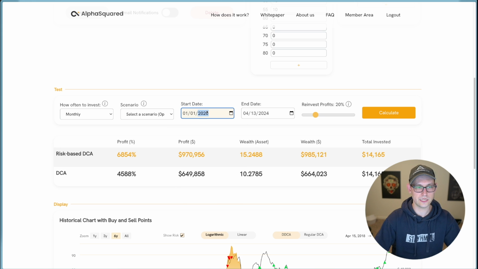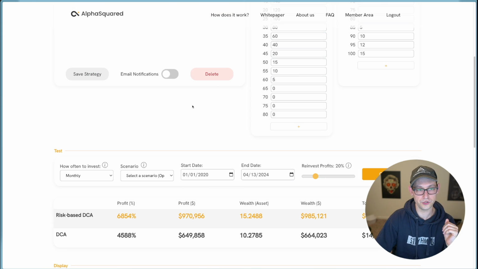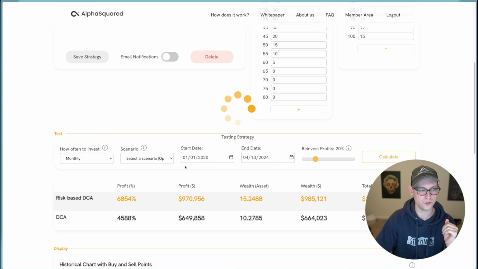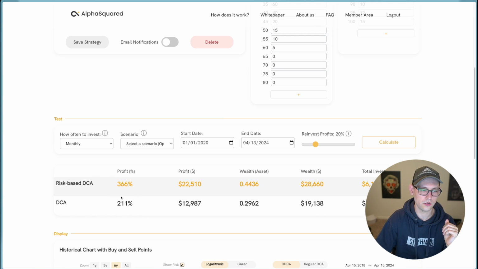But to give you a better example, if you had started doing this weird custom strategy that I personally created up here in 2020, you would have outperformed regular dollar cost averaging by over 150%. So you would have invested the same $6,000 in this case. And in my custom case, I would have profited $22,000 and I'd have 0.44 Bitcoin, versus the regular dumb dollar cost averaging case would have you profiting $12,000 and having only accumulated 0.29 Bitcoin.